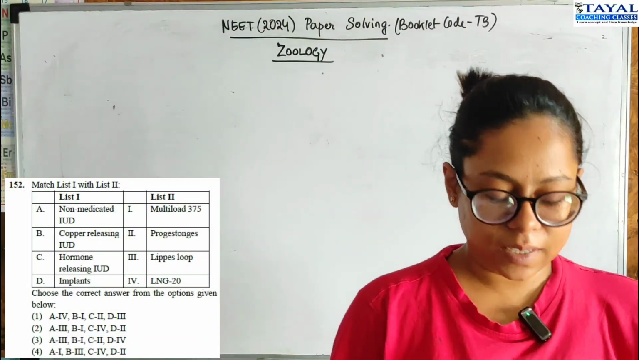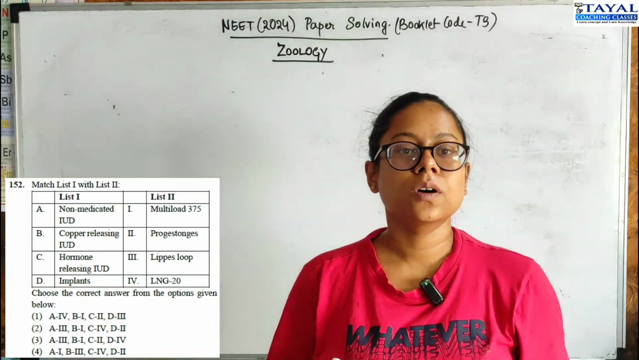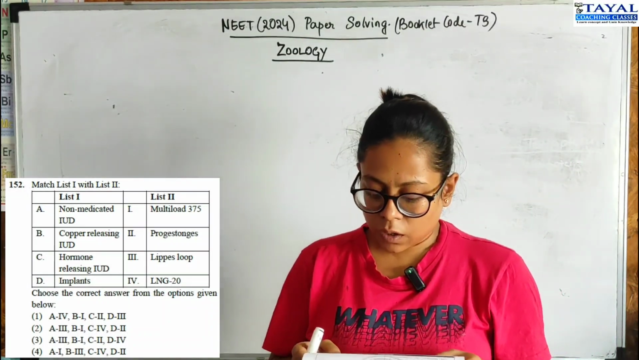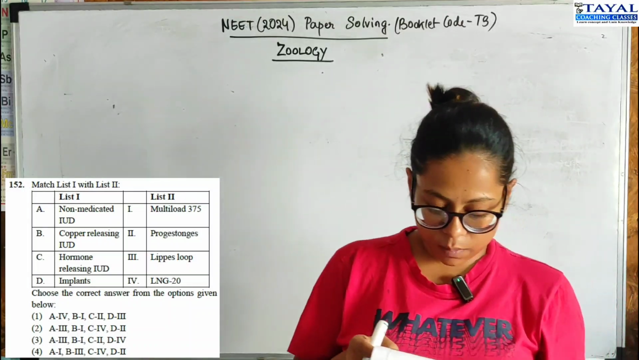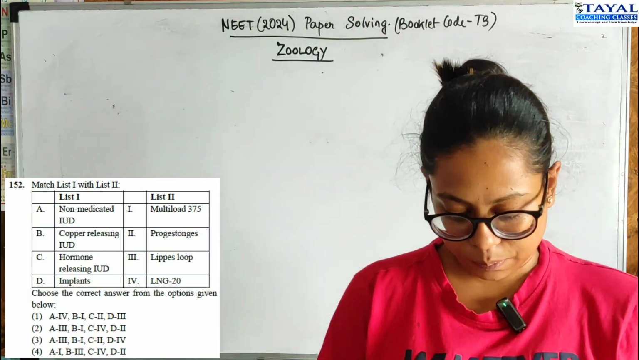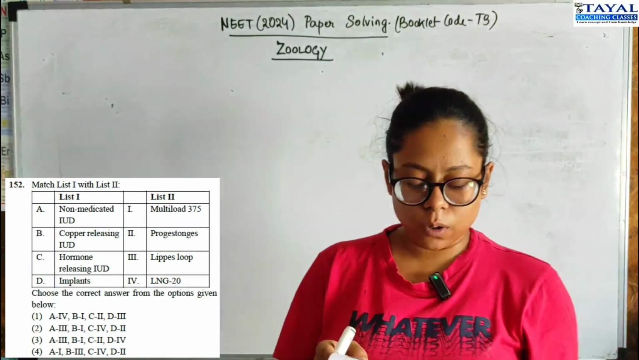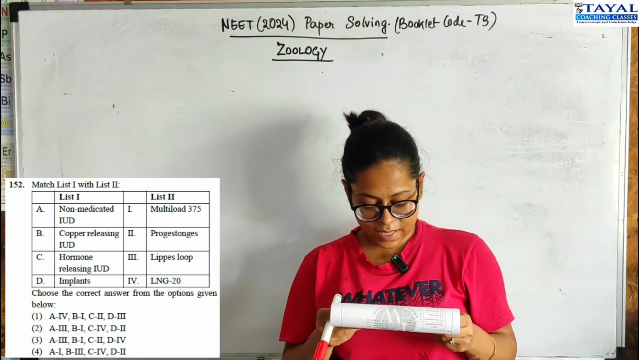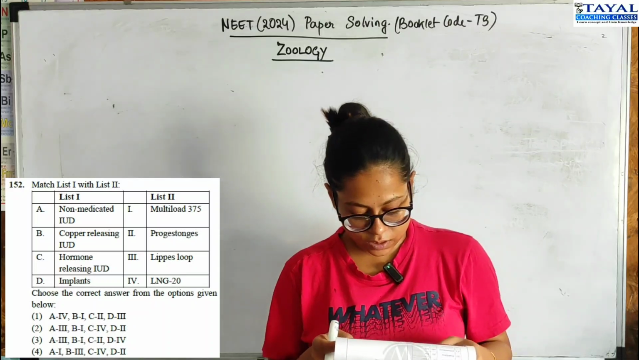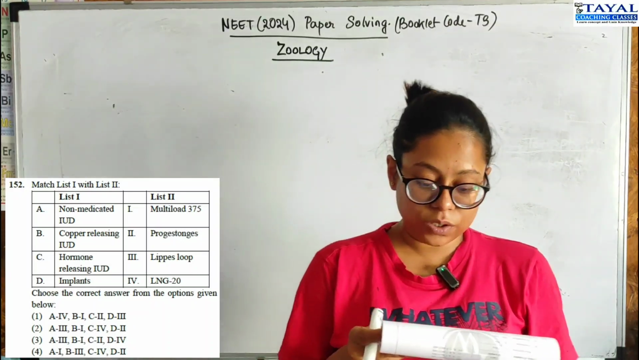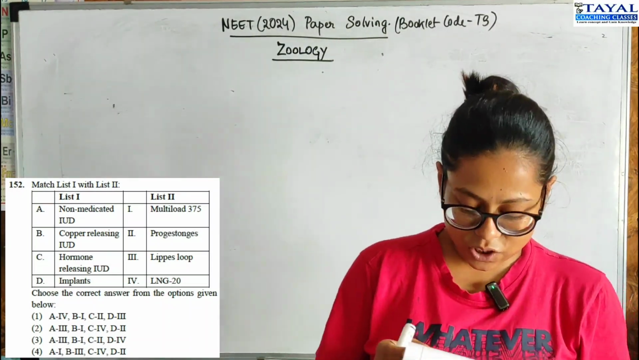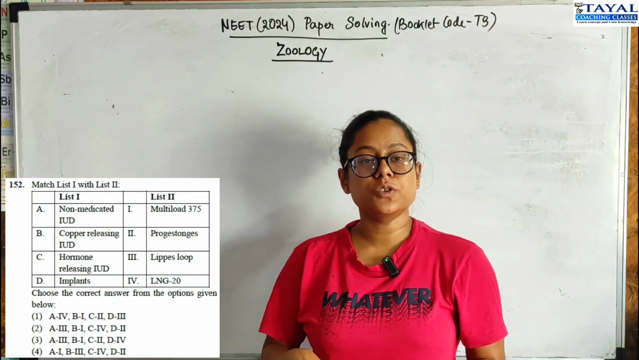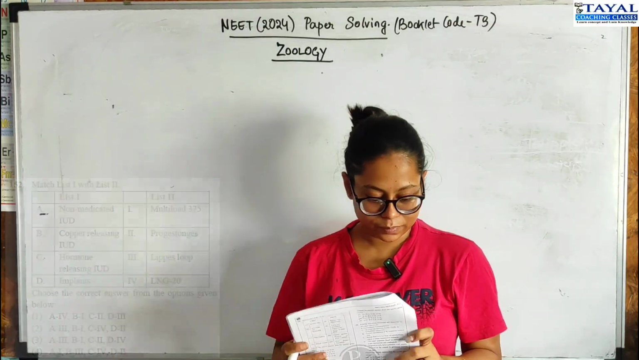152, match the following again. A list of contraceptive methods and their examples. Okay. Non-medicated IUD. A non-medicated IUD is Lippes loop. So A should go with 3. So option 2 or 3 could be correct. Let's see. B is also the same for this, so we will directly jump on to C. Hormone releasing IUD is LNG-20. Okay, so C should be 4 and therefore the correct option is the second option.